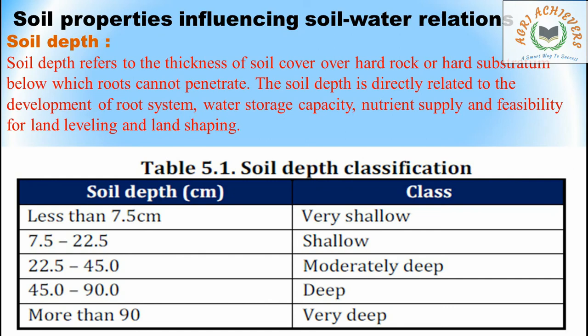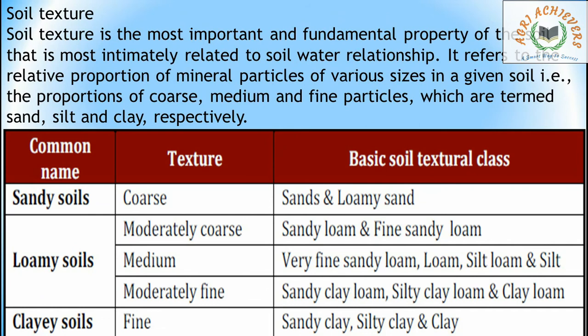This is the soil depth classification. You have to remember this classification. And here, soil texture. What is soil texture? Soil texture is the most important and fundamental property of the soil that is mostly intimately related to the soil-water relationship. It refers to the relative proportion of soil mineral particles of various sizes in a given soil, that is, the proportion of coarse, medium and fine particles which are termed sand, silt and clay respectively.